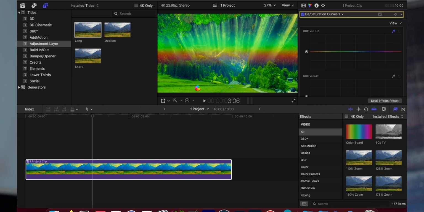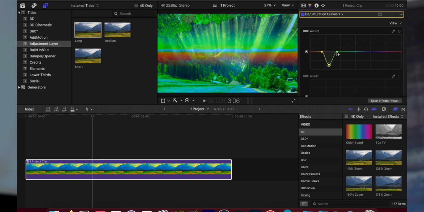It'll take a while because A, these are two 4K clips stacked on top of each other, and B, there's a lot of green. Now you can turn off the eyedropper just by clicking on it again, and now you can drag up and down on the green to change the color of that specific shade of green. So if you drag it up, it becomes all pink, and down, it becomes blue.